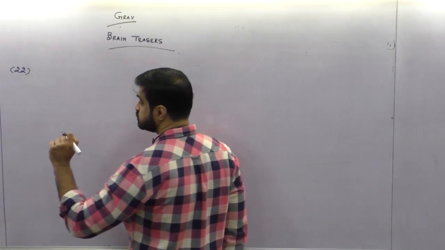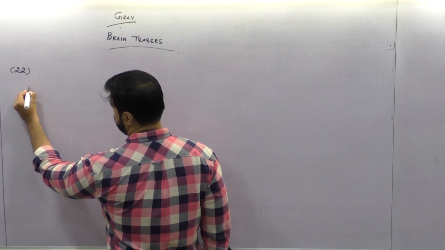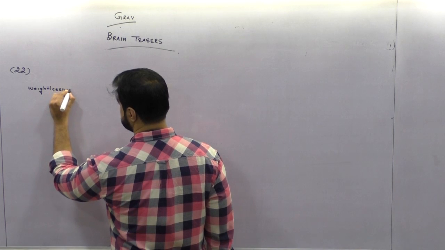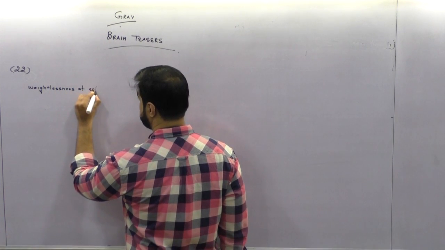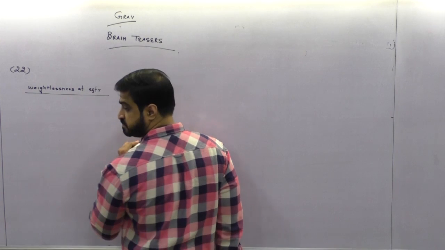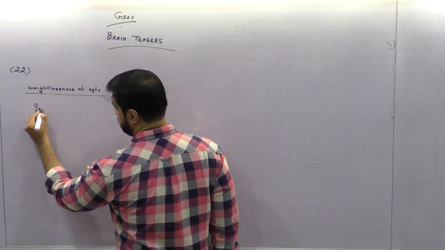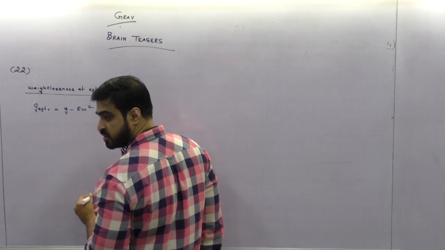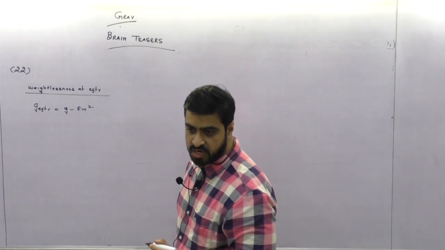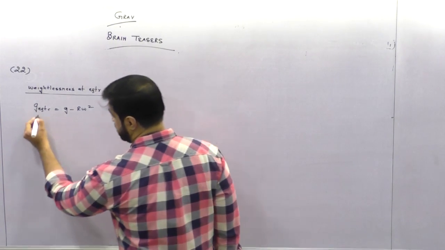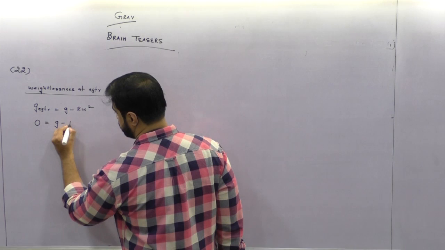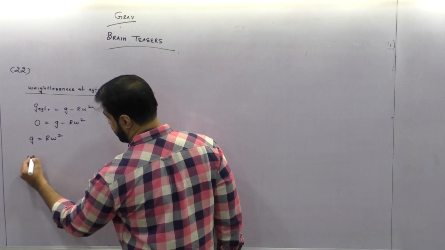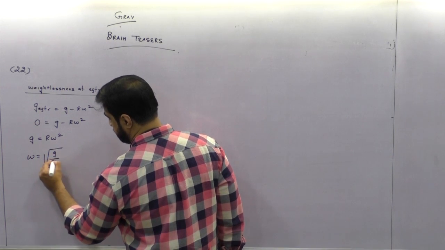Now, when weightlessness at equator, we first find its time period. You know g equator formula is g minus R omega square. Are you understanding? But they are telling you weight at the equator becomes equal to 0. Means g equator has to become 0, so it will become g minus R omega square equals 0. So g will become R omega square. So omega is going to become under root g by R.